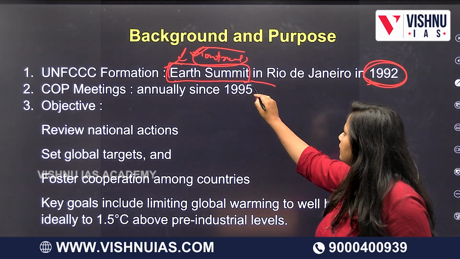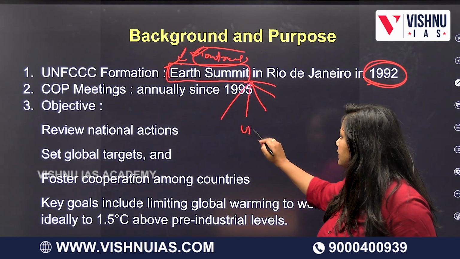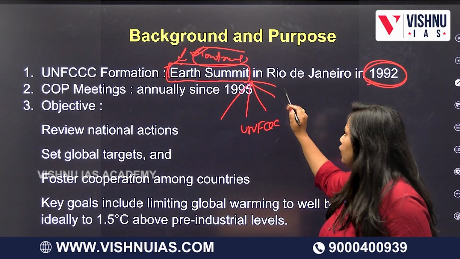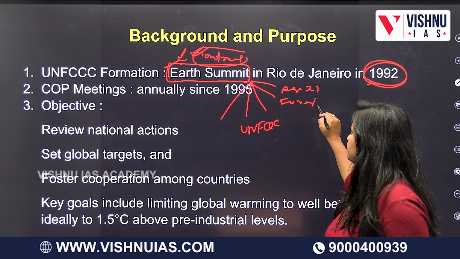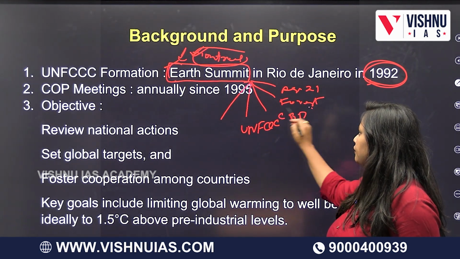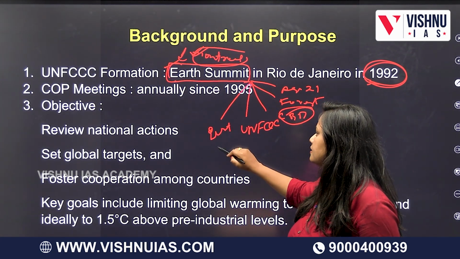During this summit, there were 5 outcomes which came out. One of them is UNFCCC. And also we know Agenda 21. There were forest principles, CBD for biological diversity, and they gave many more principles, a set of 26 principles and all.